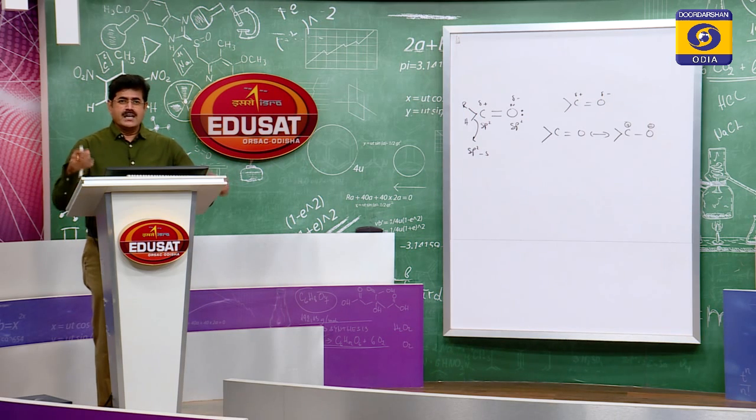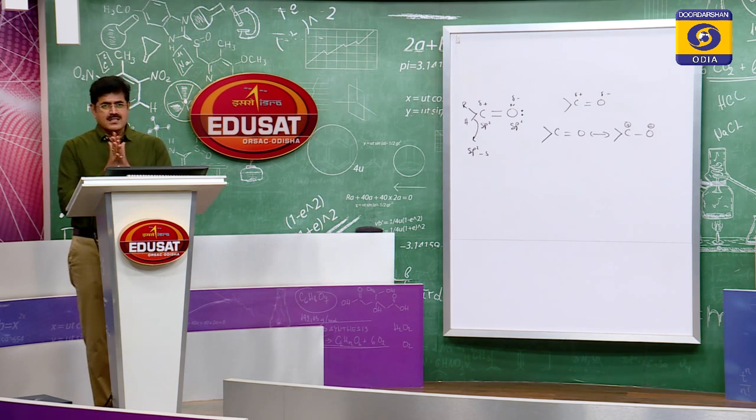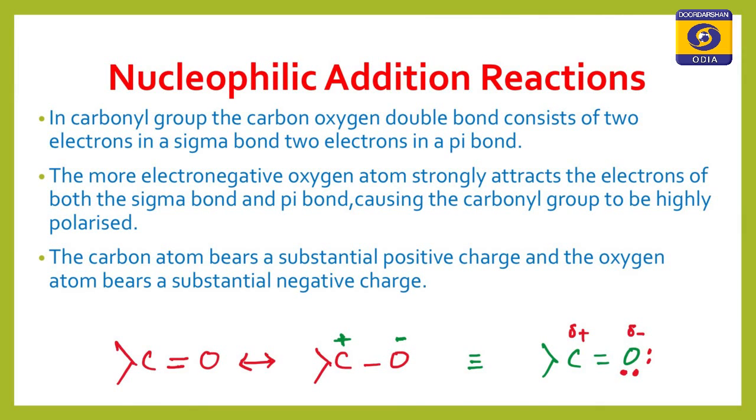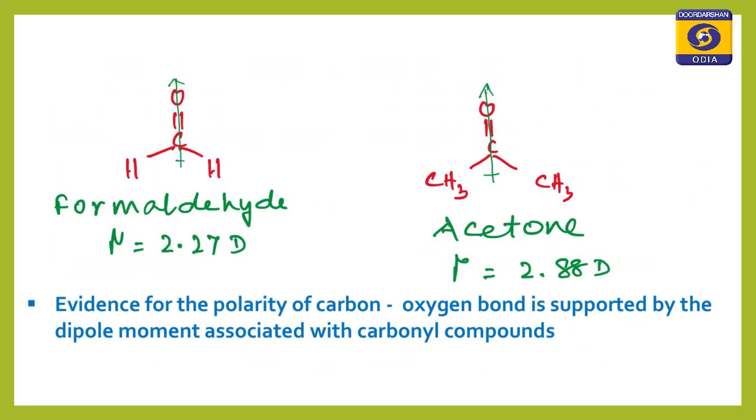So we are discussing the nucleophilic addition reactions. You see the details displayed on our screen. In the carbonyl group, the carbon-oxygen double bond consists of two bonds, one sigma and one pi bond. The more electronegative oxygen strongly attracts the electrons towards it, so it acquires fractional negative charge, as given. The carbon atom bears a substantial positive and the oxygen atom a substantial negative charge, which is also supported by resonance. This polarity is also supported by the dipole moment.